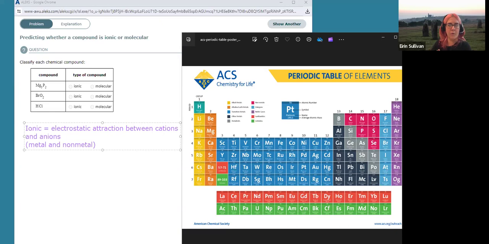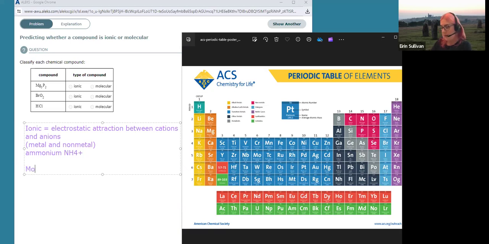Sometimes you will have what's called a polyatomic ion, which means there's 2 or more different elements bonded together, and then they become charged. Poly means many atoms in an ion. And there is one I want to draw your attention to, which is the ammonium ion, NH4+. Notice nitrogen and hydrogen are both non-metals, but that forms a cation. So it is feasible. Sometimes you'll have a compound with the ammonium cation instead of a metal. Sometimes it's called a pseudo alkali metal that can contain all non-metals. So that's one little exception to watch out for.